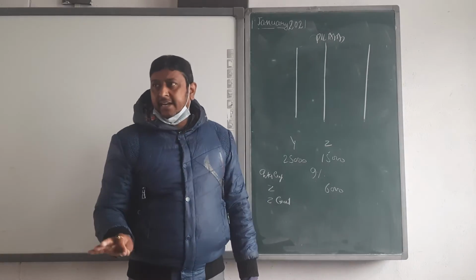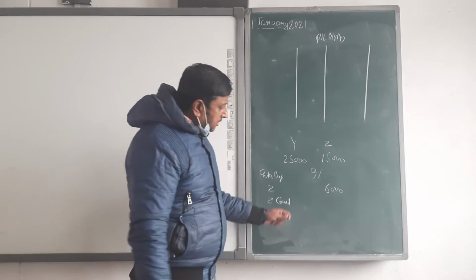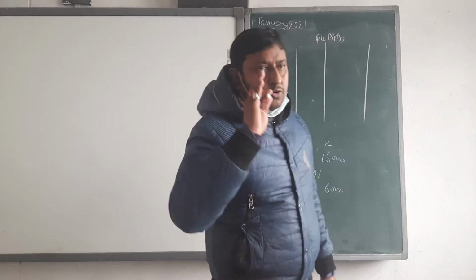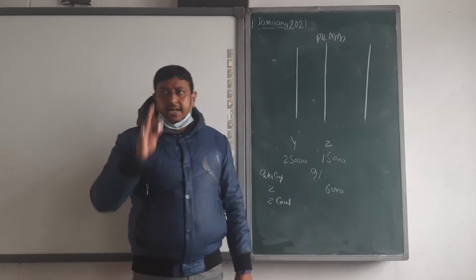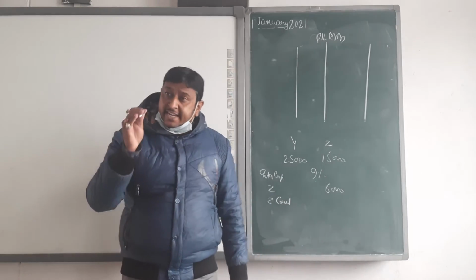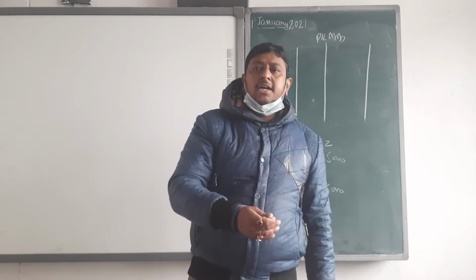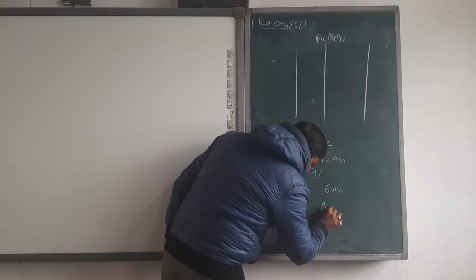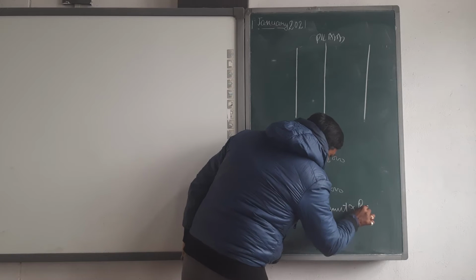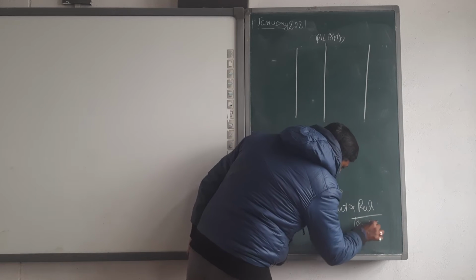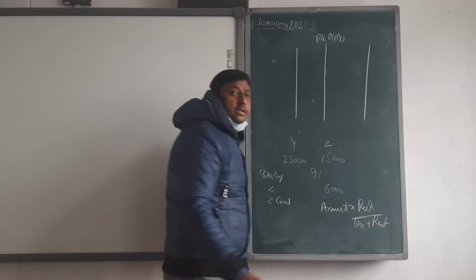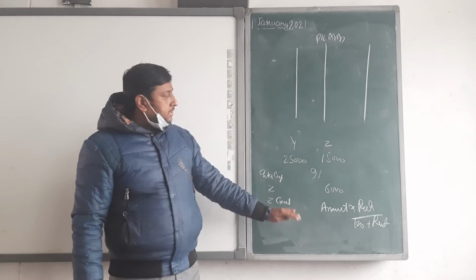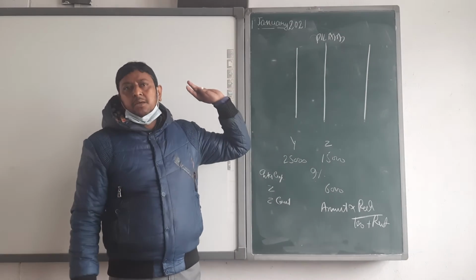Okay, this is the special case. His commission also means that when you calculate after that, if you are going to calculate any type of interest or commission or anything else coming after this commission, the formula will change: amount into rate upon 100 plus rate. Okay, 100 plus rate. Clear? Then we are going to start making the P&L appropriation account.